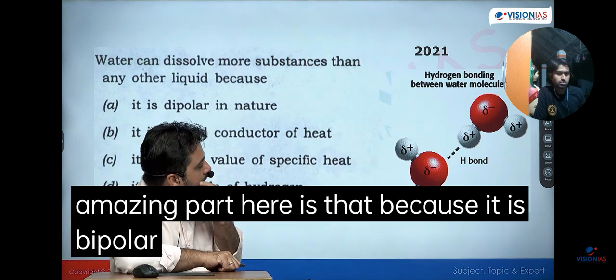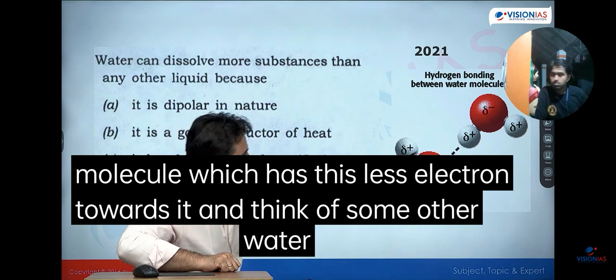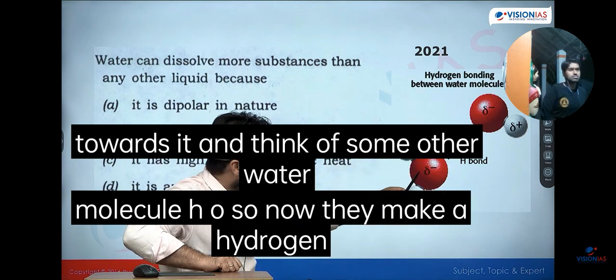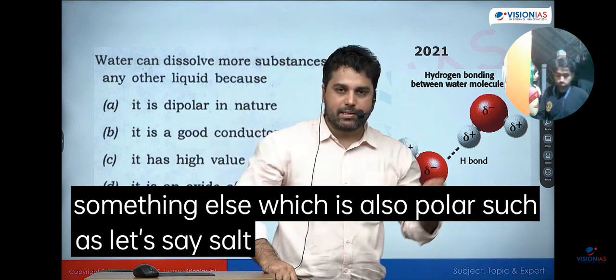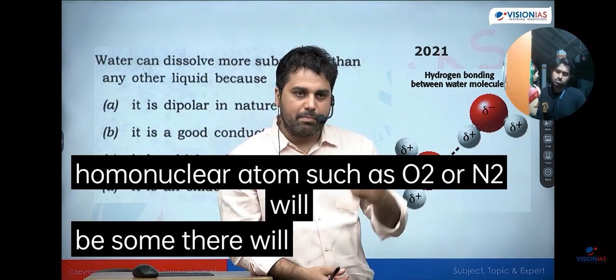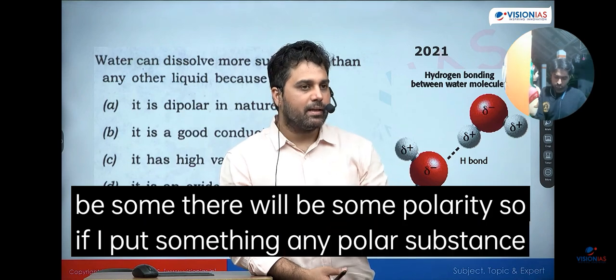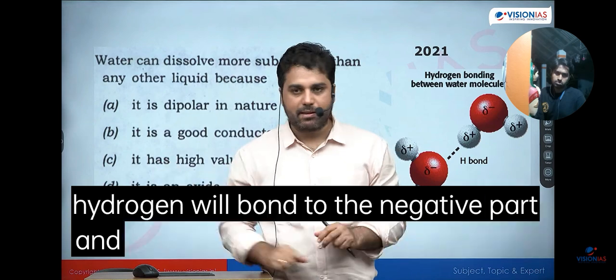But the amazing part here is that because it is bipolar, think of this oxygen, which has less electron towards it, and think of some other water molecule, HOH. Now they make a hydrogen bond, a very simple weak bond. And if I put something else which is also polar, such as salt, a simple example, anything which is not a homonuclear atom such as O2 or N2 will have some polarity. So if I put any polar substance, this negative oxygen will bond to the positive part, and the positive hydrogen will bond to the negative part, and that object will dissolve.